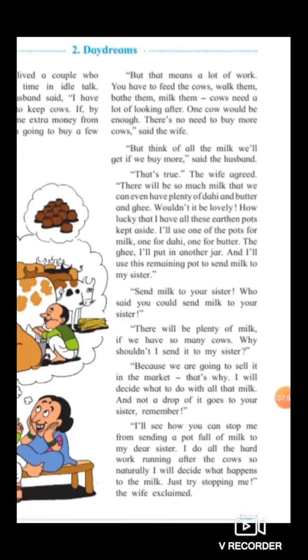Just try stopping me, the wife explained. The wife planned to use the earthen pots she had kept aside for milk, dahi, and butter. And she also planned to send a pot of milk to her sister. So her husband did not agree with this. He said that I will decide what to do with all that milk.